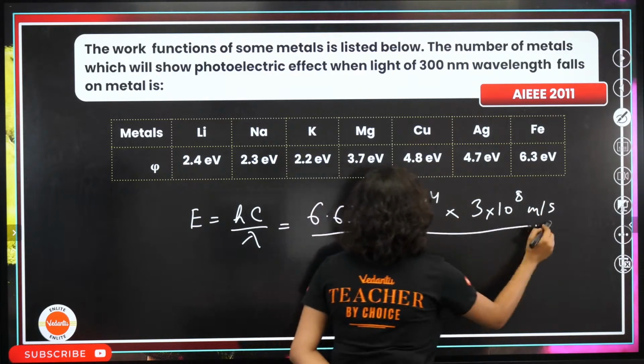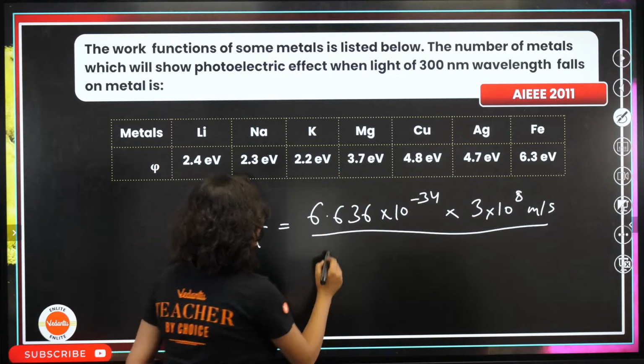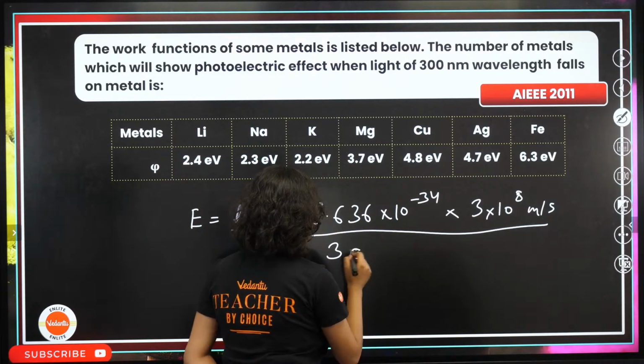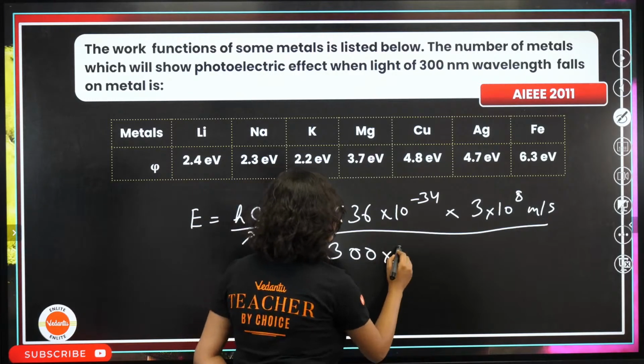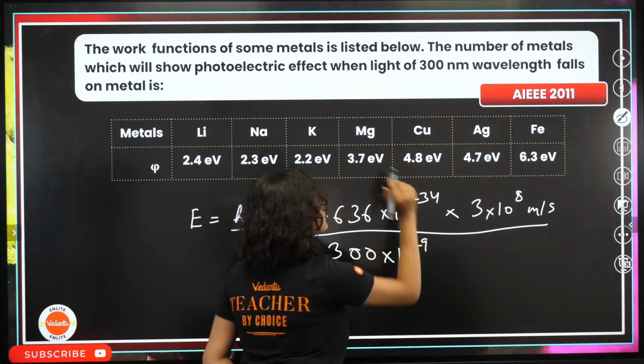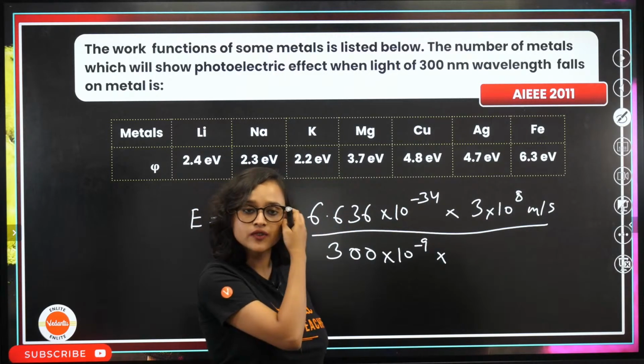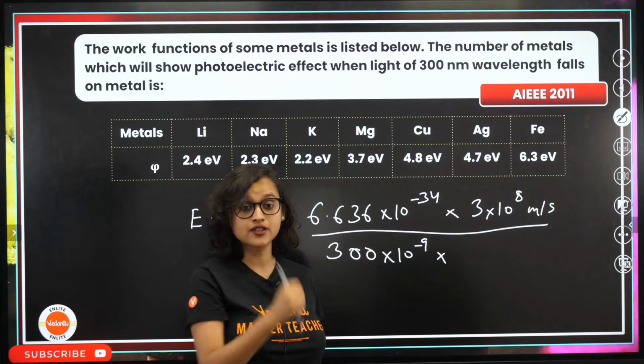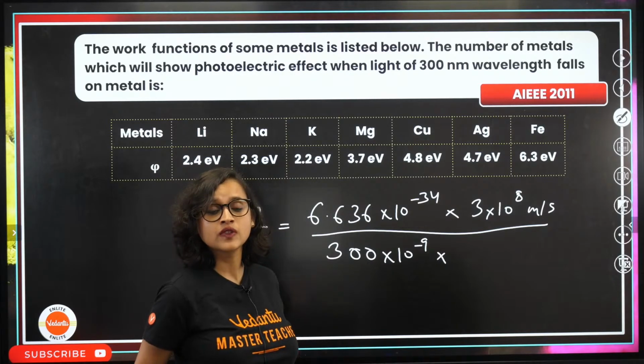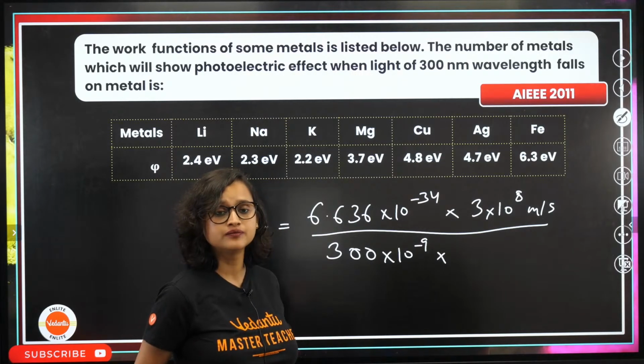Now divided by, it is given as 300 into 10 to the power minus 9 because it's nanometer. And what else we will have to add? There has to be something else also.